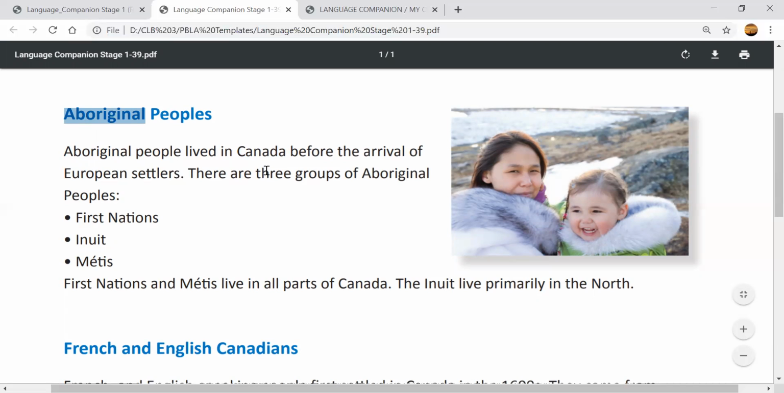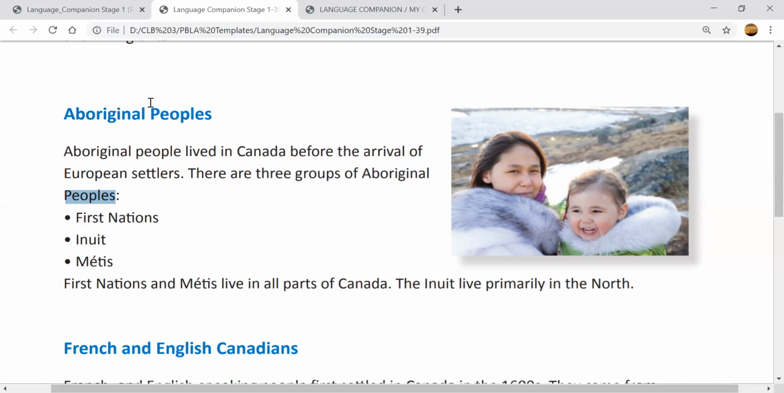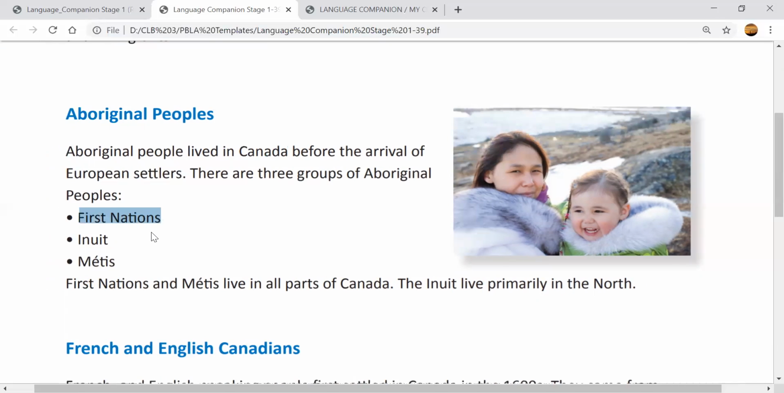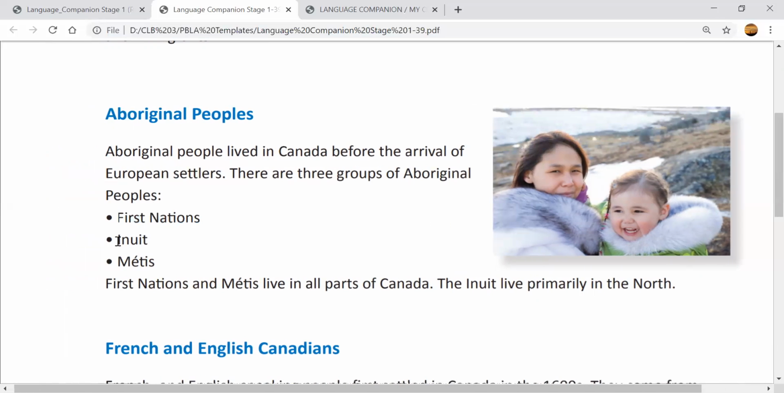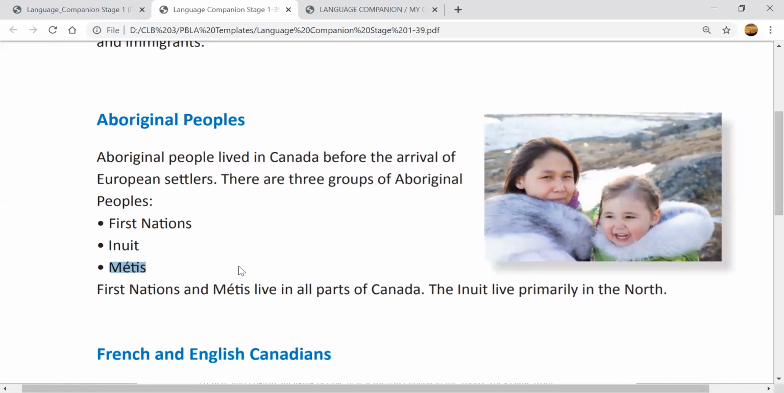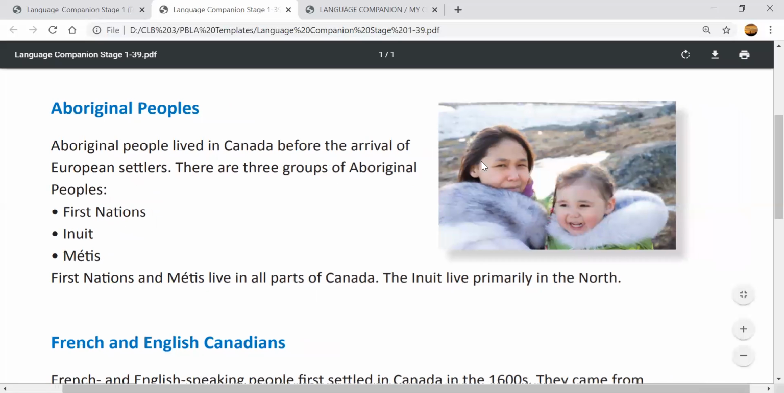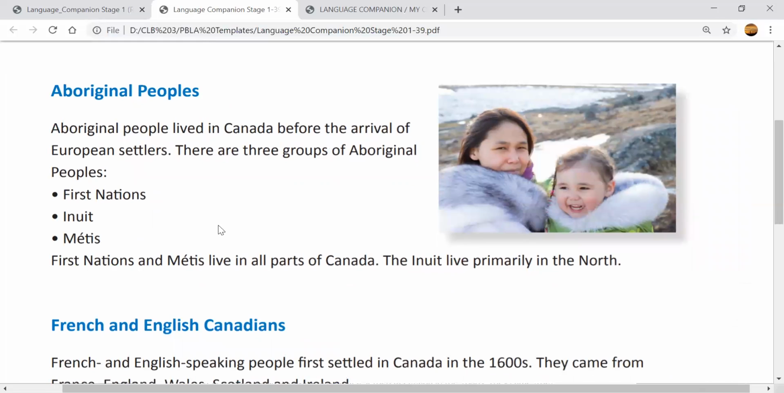There are 3 groups of Aboriginal people. There are 3 kinds, their names, okay? There's 3 names of Aboriginal people. Their names are First Nations. First Nations. We have the Inuit, and we have the Métis, okay? 3 kinds, First Nations, Inuit, Métis. These are the names of the Aboriginal people, the types of people.